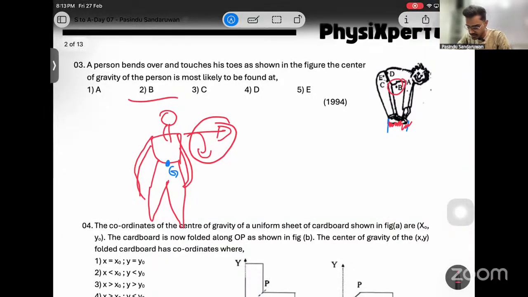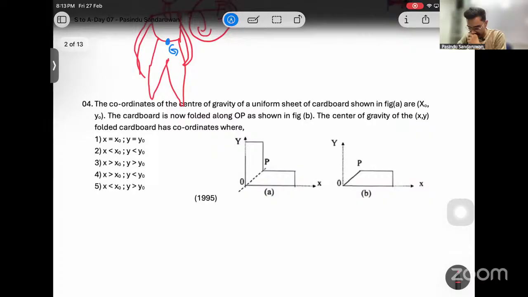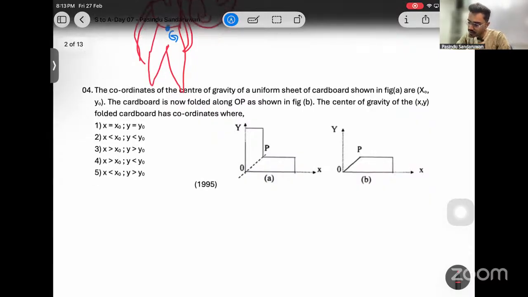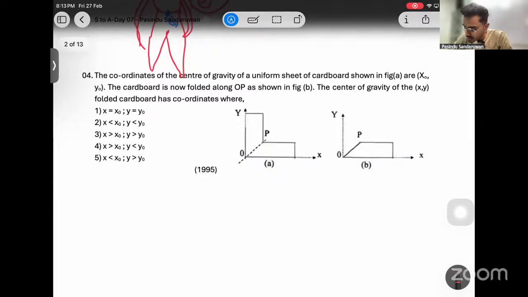Like that. 4. 4 is a kind of a good one. The coordinates of the center of gravity of a uniform sheet of cardboard shown in the figure are x0 and y0. The cardboard is now folded along OP as shown in figure B. The center of gravity of the folded cardboard has coordinates where? Now, if we argue about this, it has one symmetric line, for the first one.